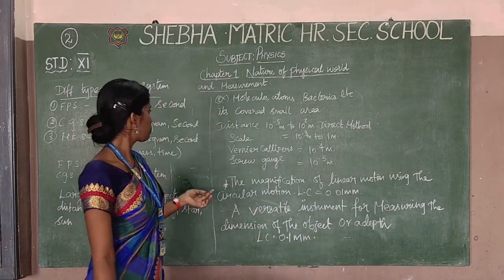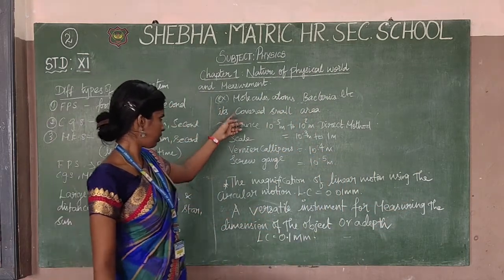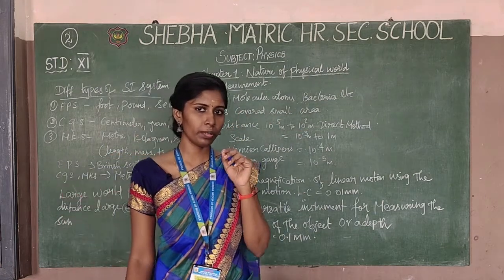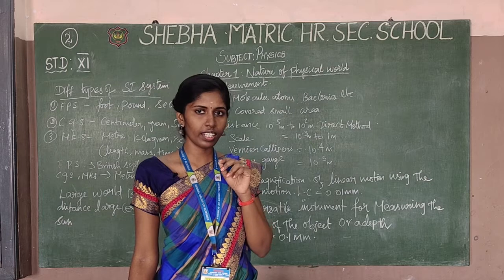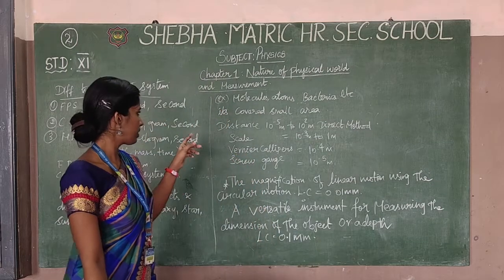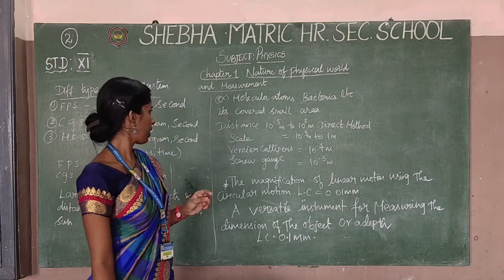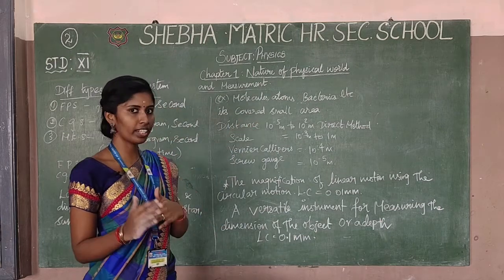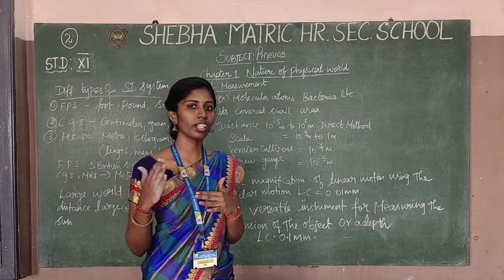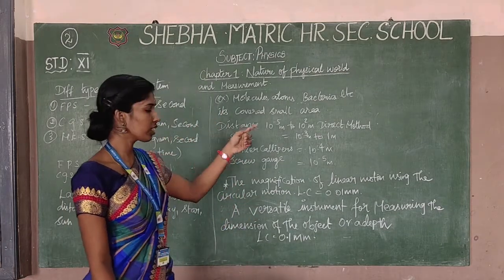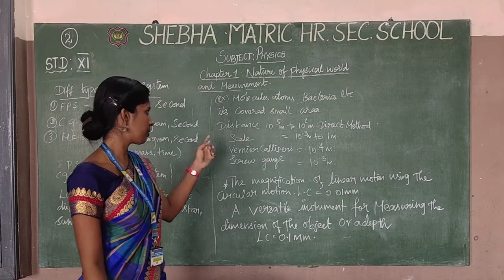After that, a small number of areas: molecules, atoms, and bacteria. Bacteria we will see in a microscope. So this is a point: the measuring meter will be small. It's covered in a small area. So when the distance covers a large area, the meter will be large, and when the distance covers a small area, the distance will be small.